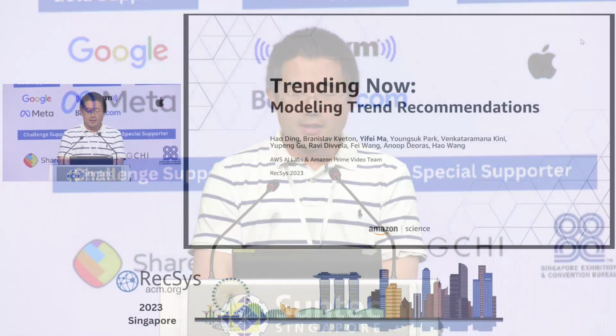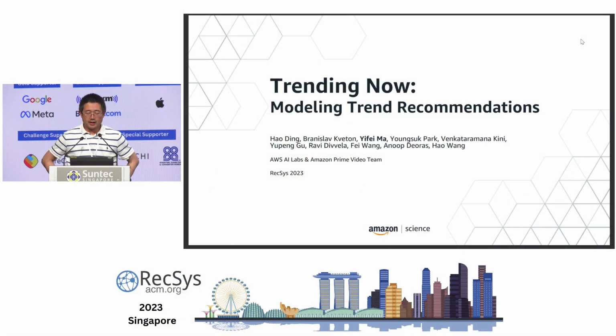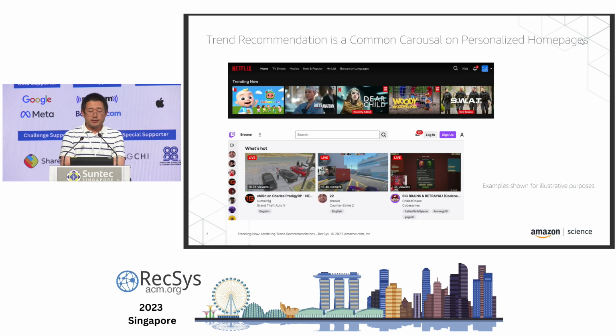So my name is Yifei, and I'm here to present the work from our group, Trending Now, Modeling Trend Recommendations. This is a collaboration between AWS AI Labs and Amazon Prime Video team. Trend recommendation is a common carousel on personalized home pages.